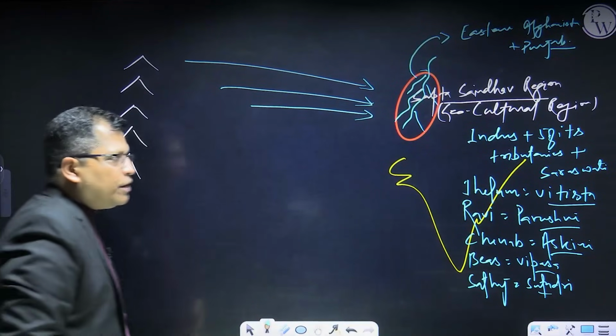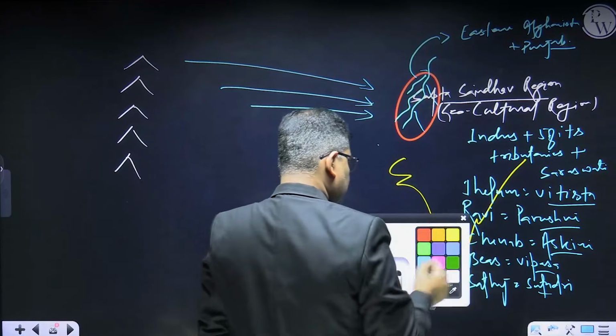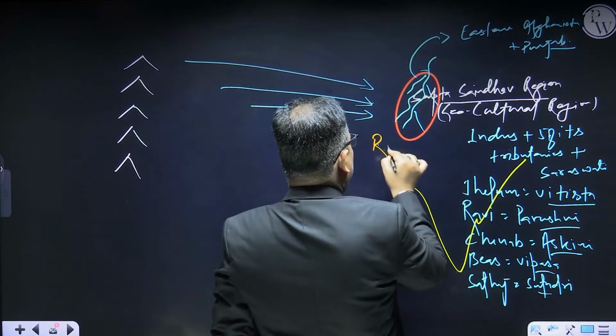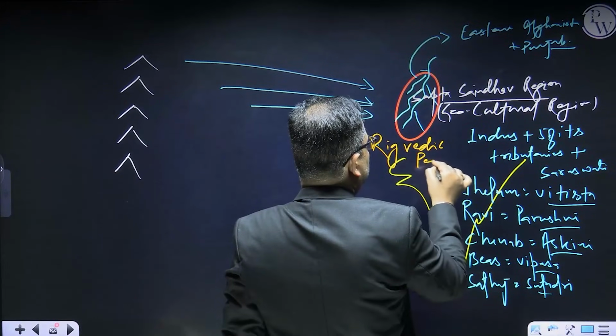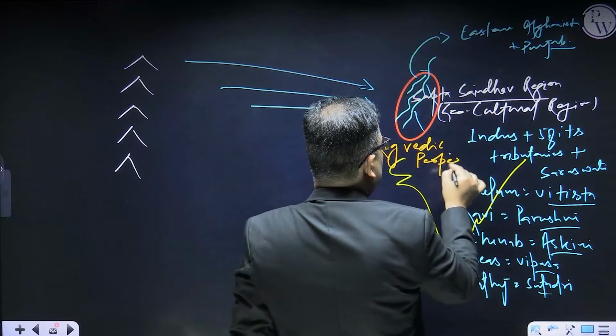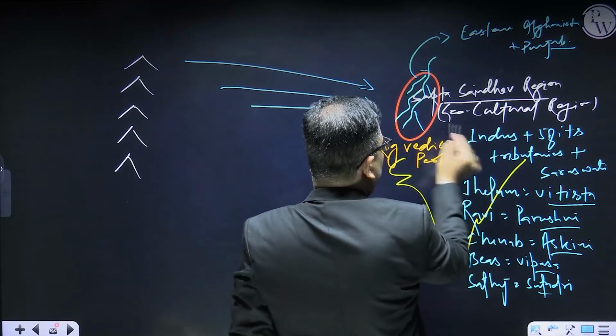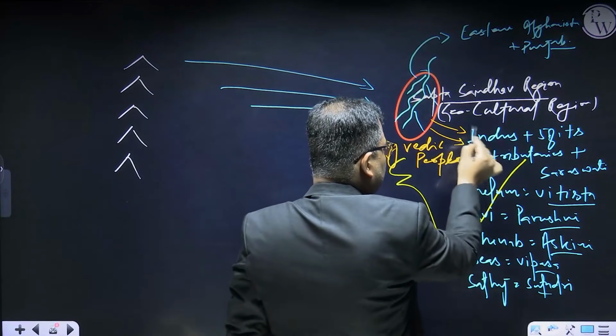Now, what will happen? In course of time, this was the region of the Rigvedic people. But gradually, they will move towards the Gangetic plain. Now they will move towards the Gangetic plain.